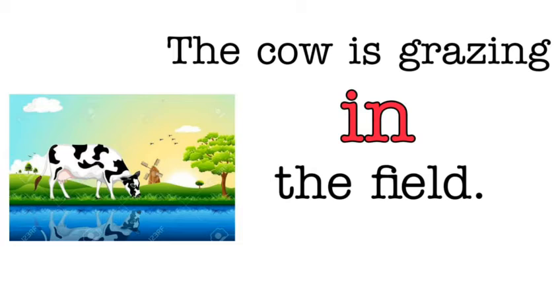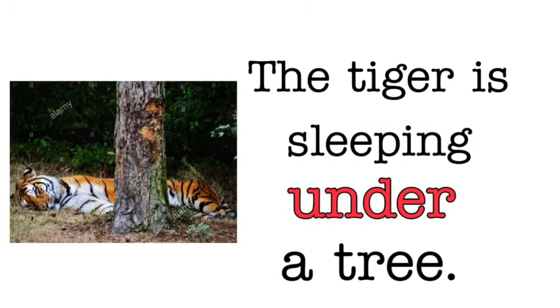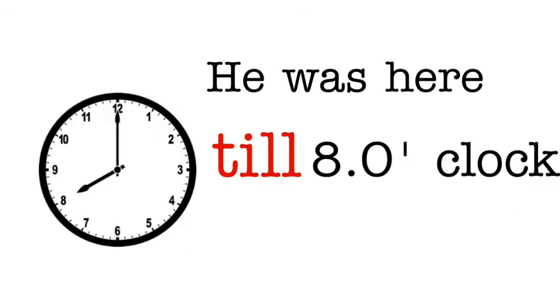The next example. The tiger is sleeping under a tree. Tiger and tree are the nouns. And what is it showing, the relation between the nouns here? It is under, and under represents the location. It is telling you where the tiger is sleeping. Under is the location.